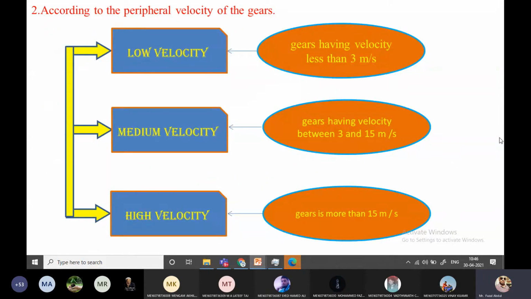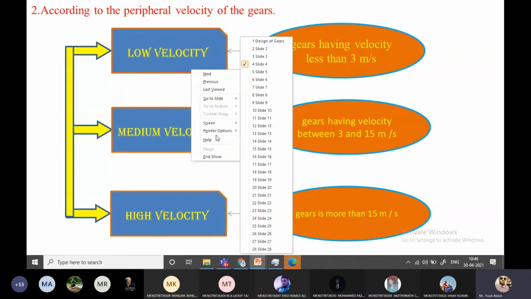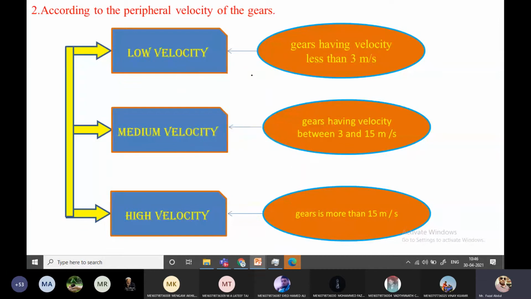So this is another classification of the gear, based on the peripheral velocity of the gears. The gears are again classified as low velocity, medium velocity and high velocity. Gears having less than 3 meters per second are low velocity gears. With low velocity gears, speed reduction is possible, so where larger speed reduction is required, those gears come under the low velocity gears.